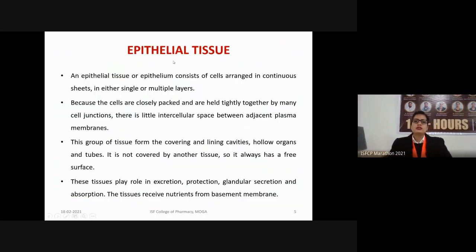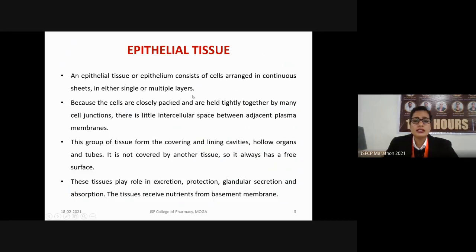So let's elaborate on epithelial tissue at first. Epithelial tissue is the first type of tissue. It is also known as epithelia. Epithelial tissue or epithelium consists of cells which are arranged in continuous sheets. They may be in a single layer or in multiple layers. If they are present in a single layer, they are known as simple epithelial tissue. But if they are present in multiple layers, they are known as compound epithelial tissue or stratified epithelial tissue.